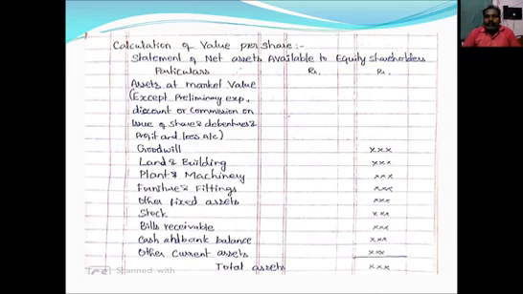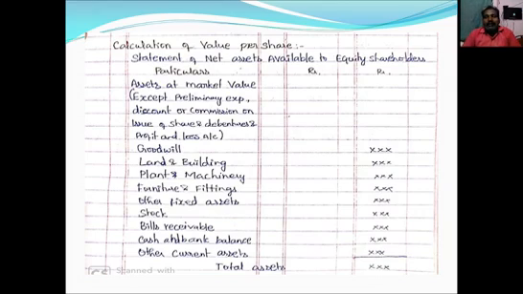So we have some procedures. What are all the procedures to be followed for calculation of value per share under the net assets method? So, the statement of net assets available to equity shareholders. We need to prepare the statement of net assets available to equity shareholders. So we should open three columns. The first column is particulars, then the second and third columns are rupees columns. So we should make some adjustments from the assets and liabilities.